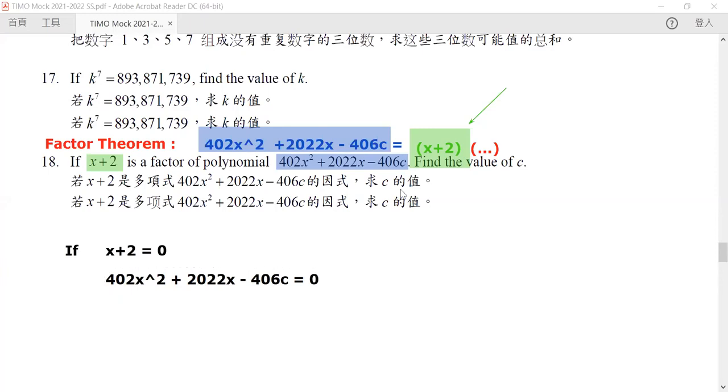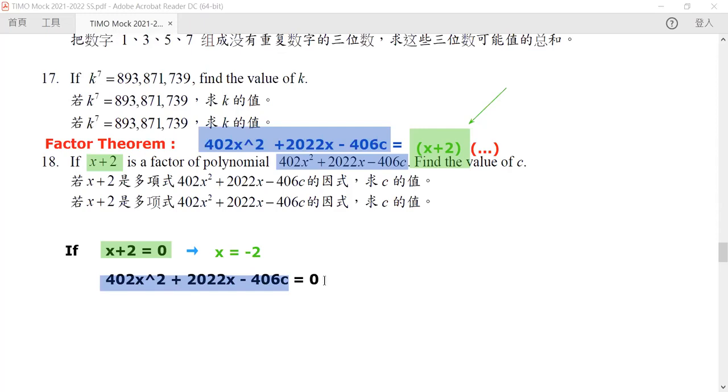But what do you mean by green equals 0? It means that our x is equal to -2, right? So all we need to do is substitute x equals -2 into this equation, and we can find out that this must be equal to 0. So what is that substitution? We can perform the substitution here.